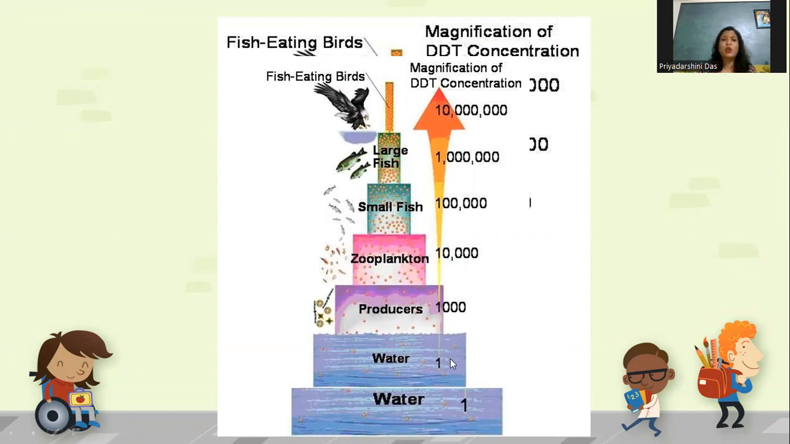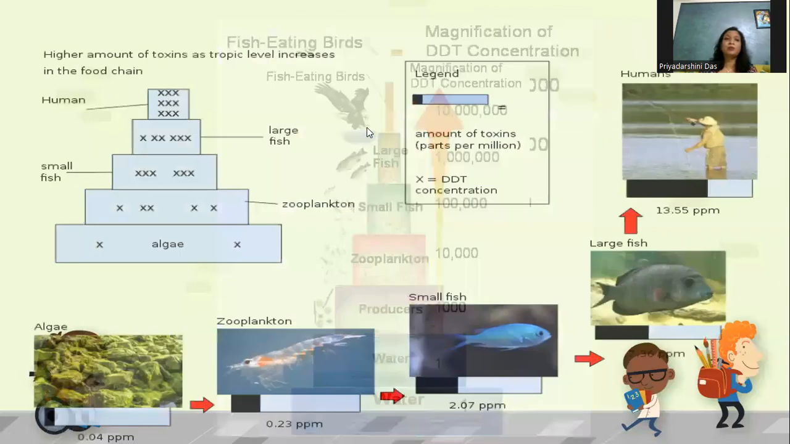So here you can see water. The level of DDT concentration is only 1, but when it goes to the producers, the aquatic plants, smaller plants, it's increasing. And slowly when it is going to zooplankton, the animal-like plankton, that means protozoa and all, the accumulation of the DDT is more, the DDT concentration is more. And as we move from one trophic level to another, to the small fish or large fish, it gradually increases. And where is it maximum? Fish-eating birds, right? Because they occupy the topmost position in the food chain.